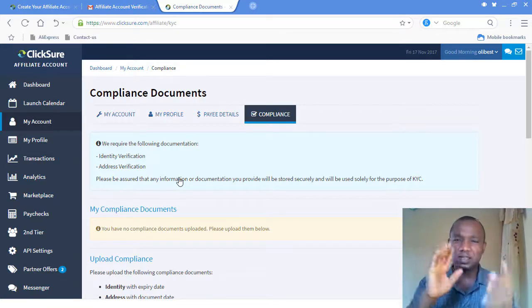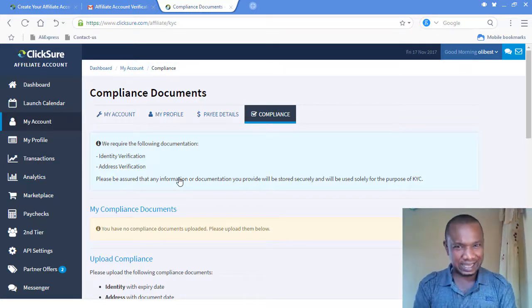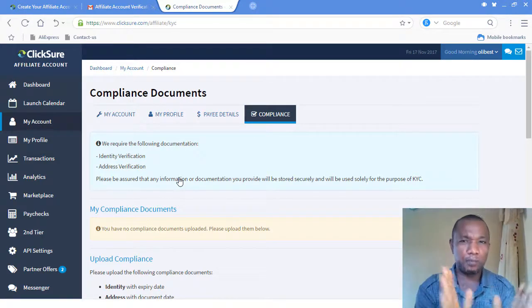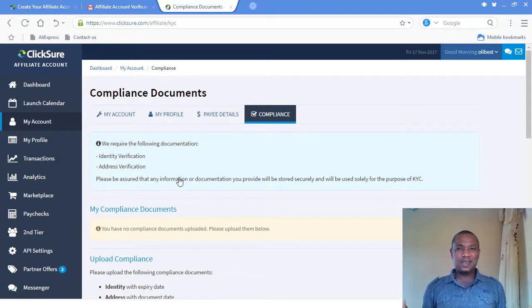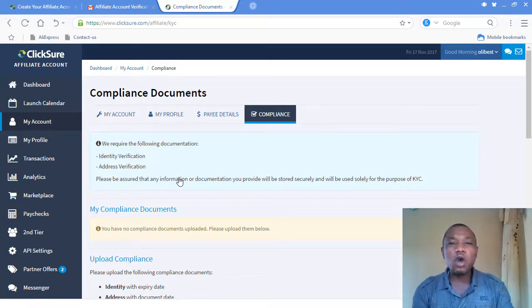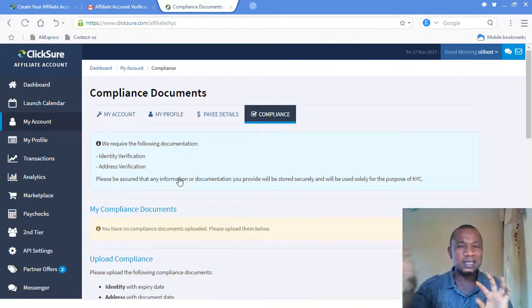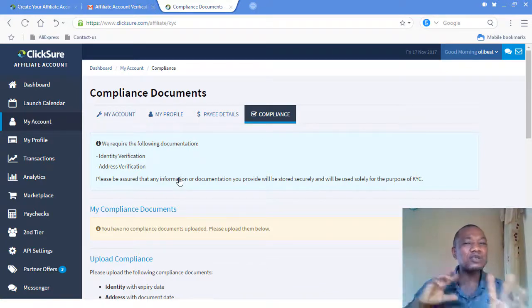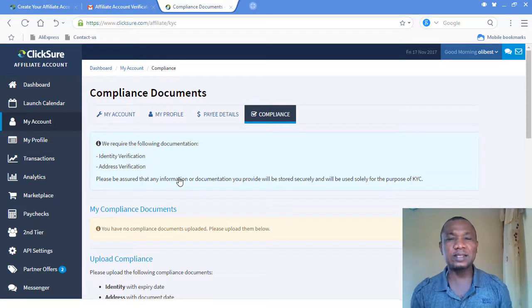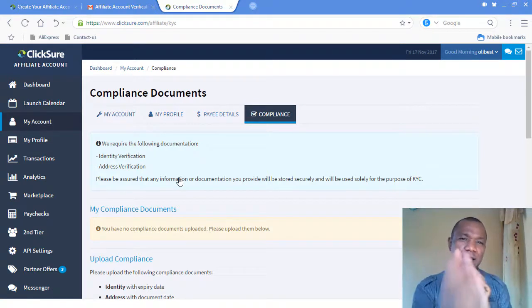Then on top of the account statement, there is your address. You use a mobile phone to snap your bank statement and you upload it here. Very simple stuff. I don't know whether you understand. The address on your bank statement is what they use to verify the address you put here. That is all. Once they know that the address you put here is actually existing and is where you live, then they know that the identification verification document you put is actually existing and is true, that the name on it is the name you used to register.